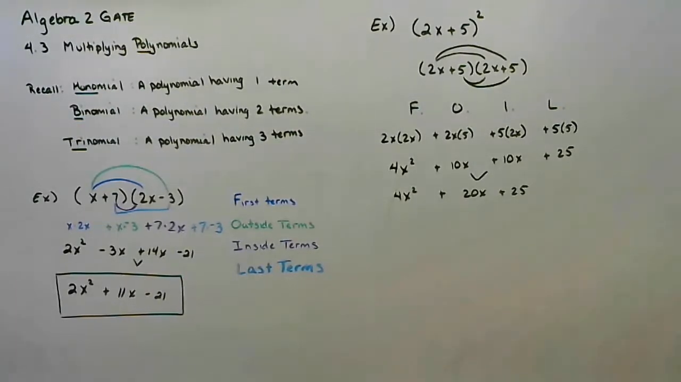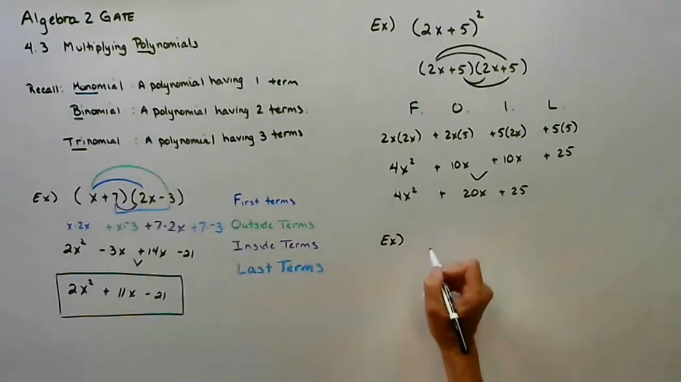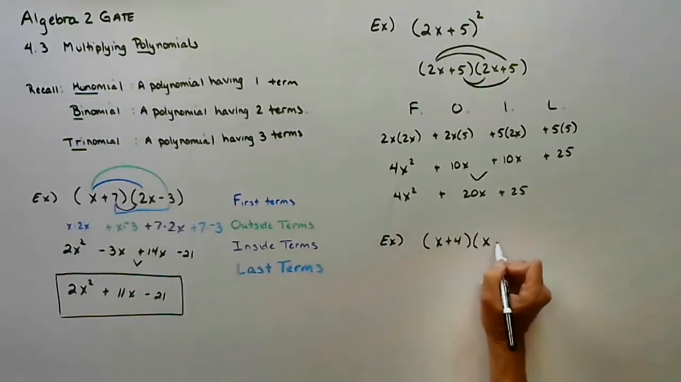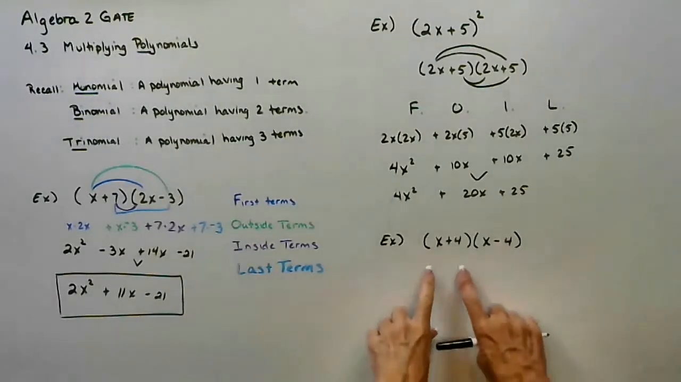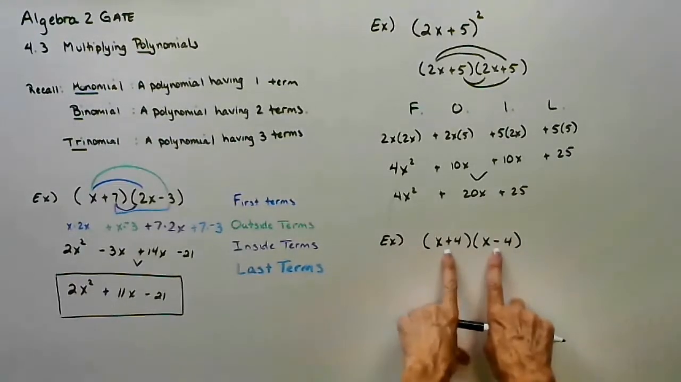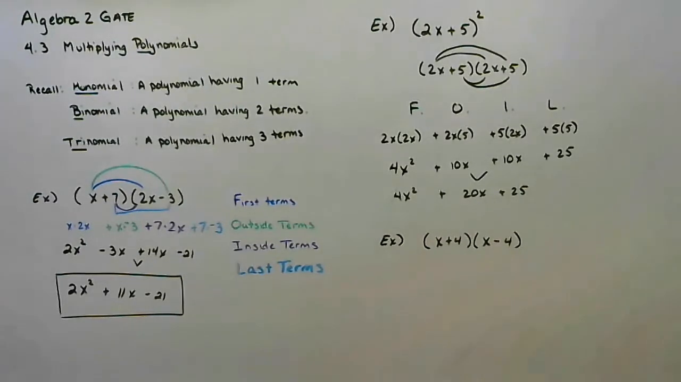Now, we also have some special binomials, and I do want to do this one. Because notice what happens if I take a binomial like x plus 4 and I multiply it by x minus 4. So notice the terms are the same. X and 4. X and 4. But I have a sum and a difference. So I have the sum and difference of the same two terms. Don't memorize, just analyze and watch what's going to happen.